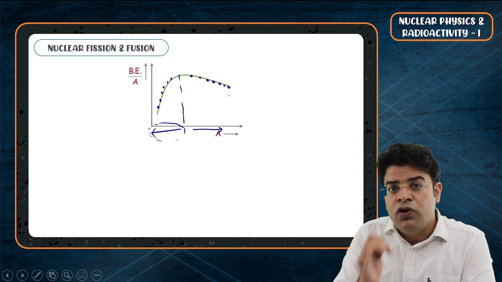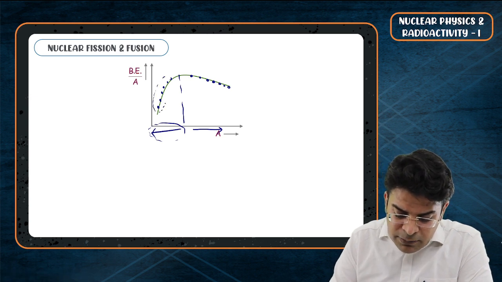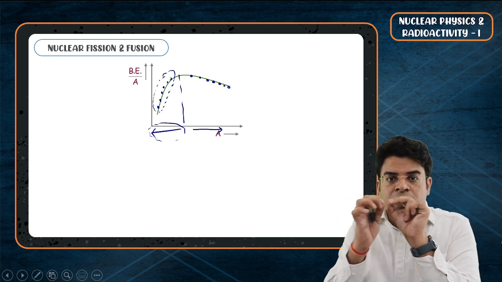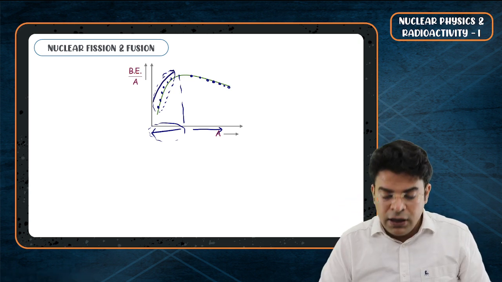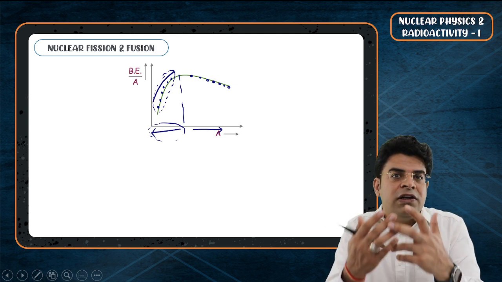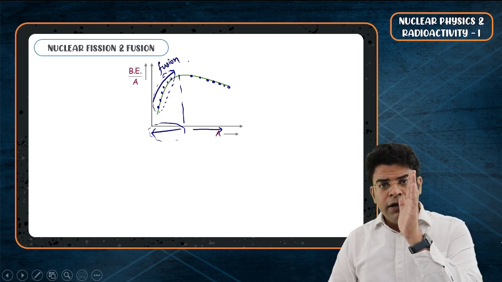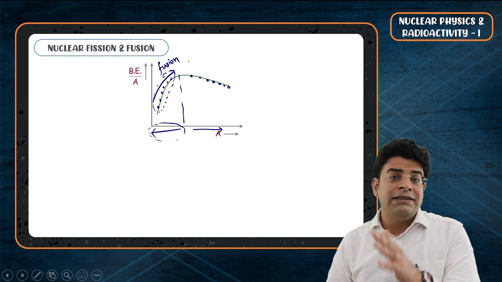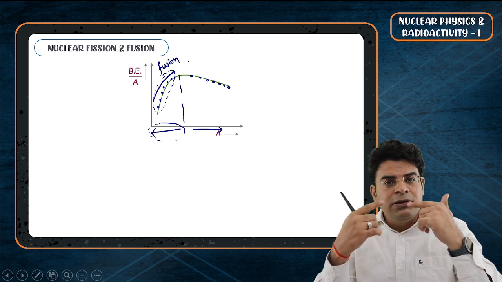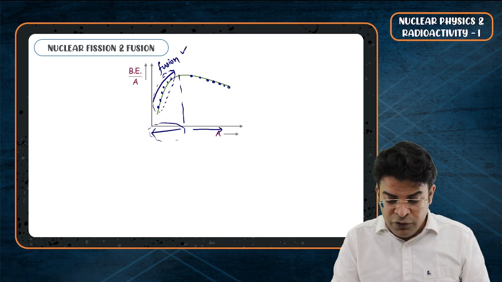Now, every nucleus wants to convert into iron. So the nucleus having mass number less than that of iron tries to combine to form a bigger nucleus and reach closer to iron. And this phenomenon, when the nuclei fuse together to form a bigger nucleus, is called fusion. So the nuclei which have mass number less than iron try to combine with each other to increase their binding energy per nucleon and become like iron. This phenomenon is called fusion.